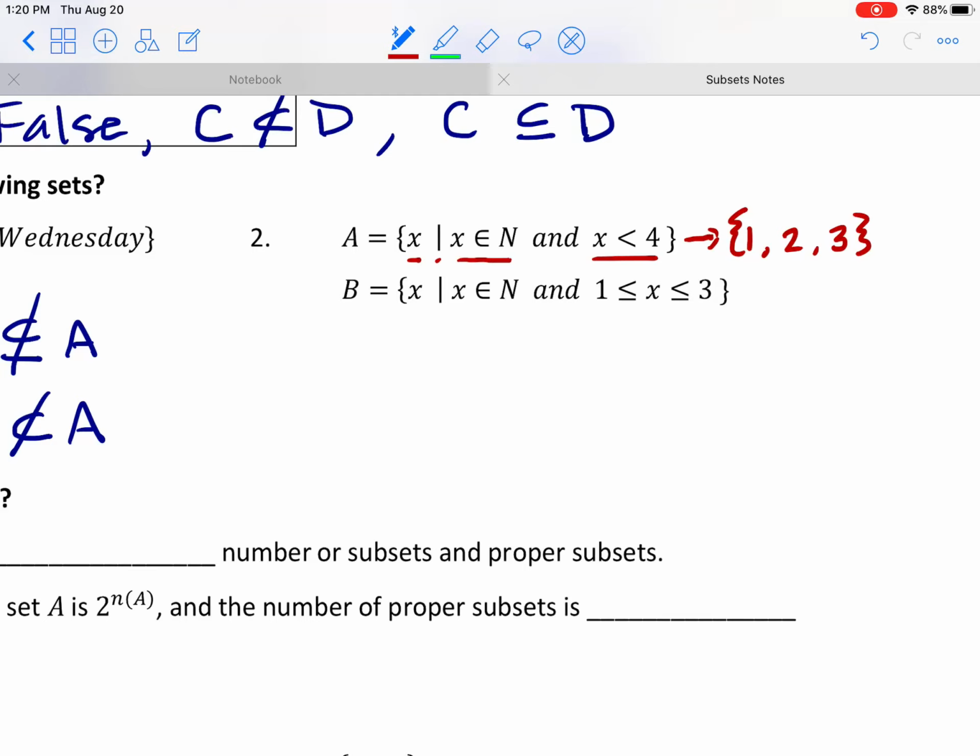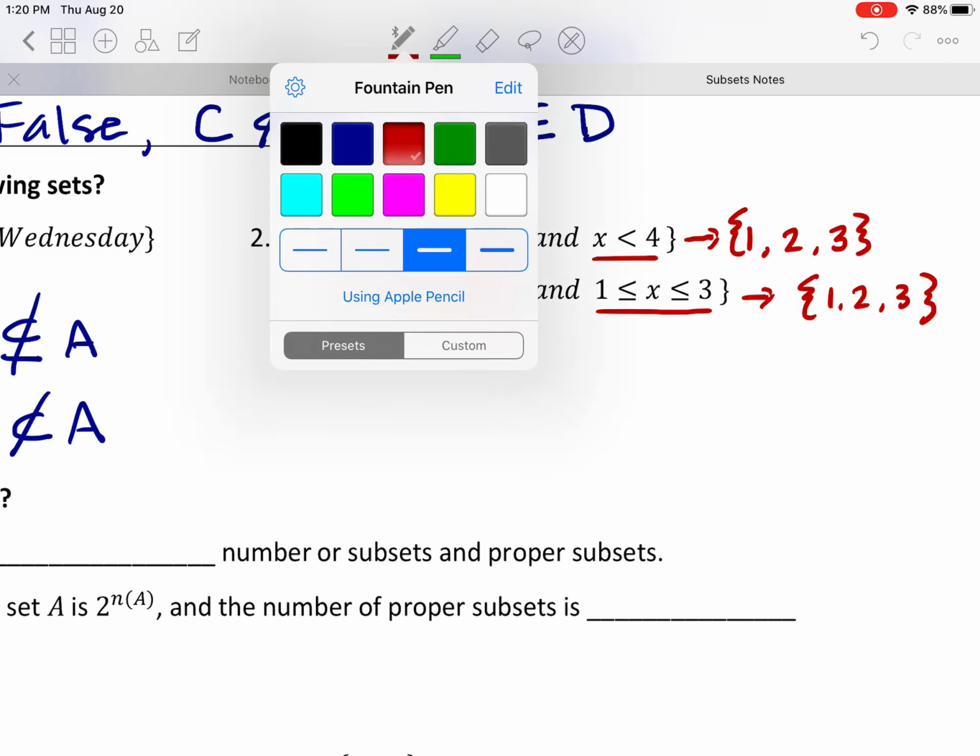Okay? Now set B says all x's such that, again, x is a natural number, and this time the x's are between 1 and 3, and we can equal 1 and 3, right? Now, the only number between 1 and 3 is 2, but since we can equal 1 and 3, then we want to include those on the list. So this is really the exact same set. This is still the numbers 1, 2, and 3. So these are two different, really overcomplicated ways to describe the sets that include the numbers 1, 2, and 3. So what can we say about these sets?